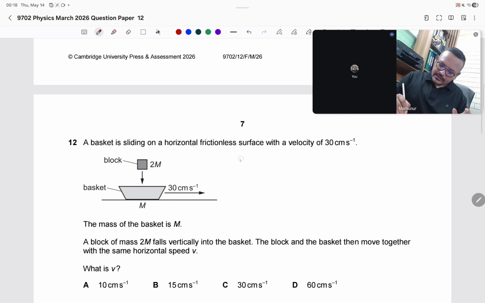We can calculate: m1 u1 plus m2 u2 equals, the basket and the block make one object, m1 plus m2 into the final velocity.